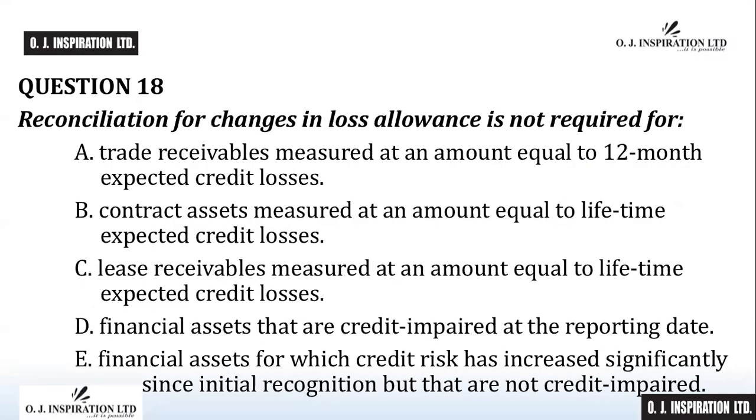Question number 18. Reconciliation for changes in loss allowance is not required for A. Trade receivables measured at an amount equal to 12-month expected credit losses. B. Contract assets measured at an amount equal to lifetime expected credit losses. C. Lease receivables measured at an amount equal to lifetime expected credit losses. D. Financial assets that are credit impaired at the reporting date. E. Financial assets for which credit risk has increased significantly since initial recognition, but that are not credit impaired.